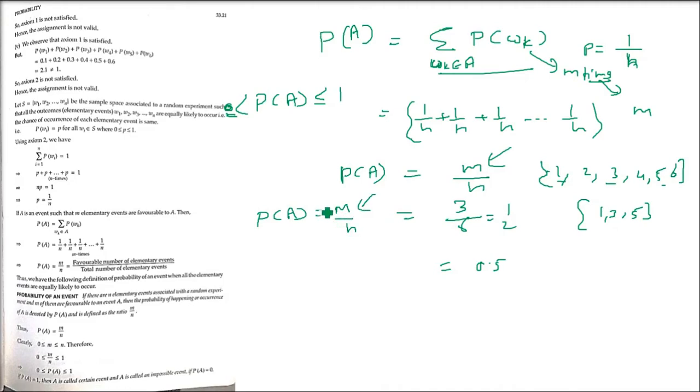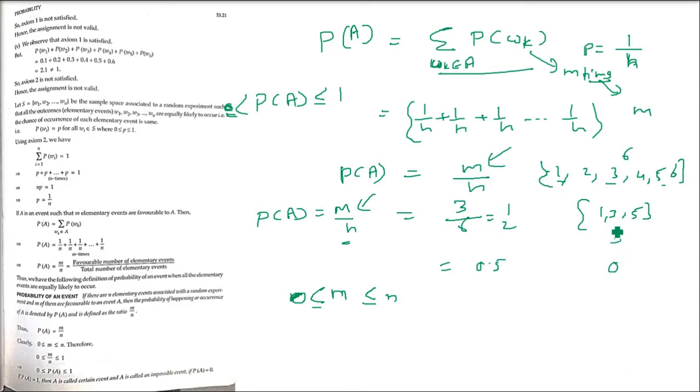How? See, probability of A is what? m by n. We know this, we have learned this just now. So in this m by n, m is the favorable number of events and n is the total number of events. So m will be lesser than n, and m will be between 0 and n, because the favorable cases will be a subset of the sample space only.